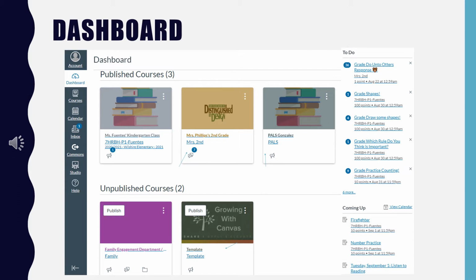One thing that is important for you to remember is that this to-do list includes all the deadlines and due dates that teachers have entered into Canvas for every class. The same thing is true for the coming up list. It includes all the things that are coming up that have a due date or a deadline in Canvas. So from this dashboard, you're going to see things about all these different cards.